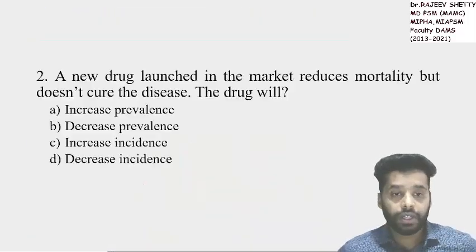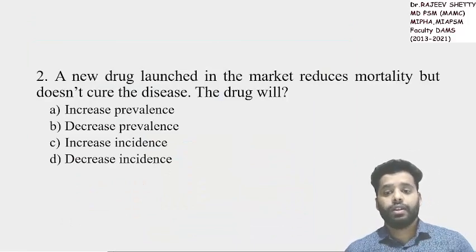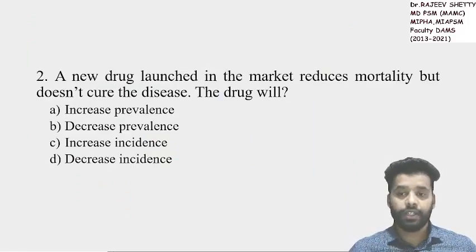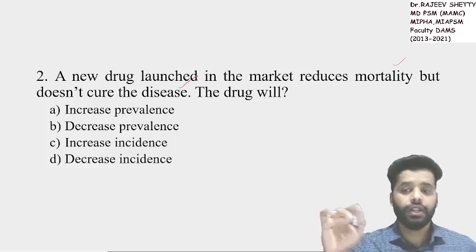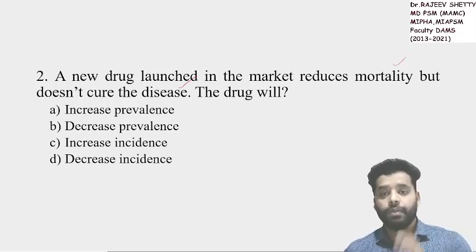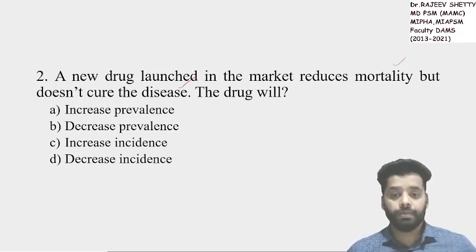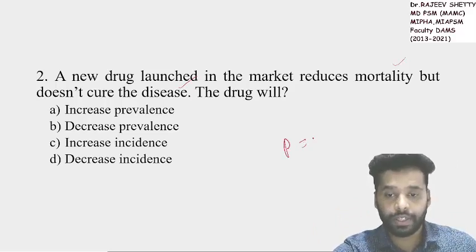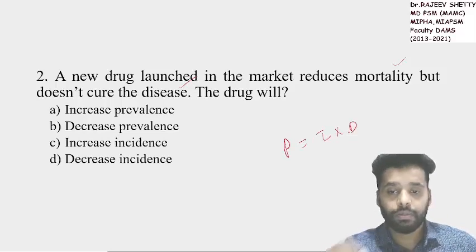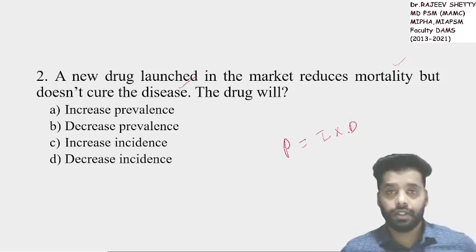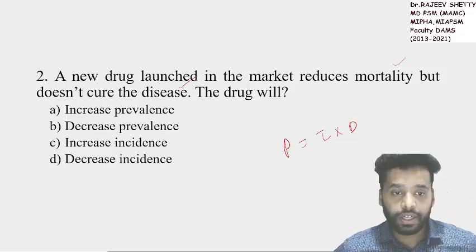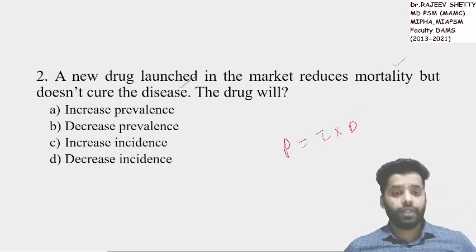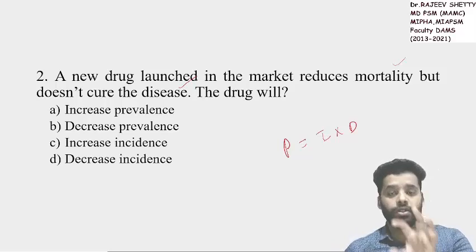Second question. A new drug was launched in the market, reducing the mortality. As you can see here, the drug is reducing the mortality but not curing the disease. So what will happen because of this? You know the equation P is equal to I into D, which has been discussed in your classes. Prevalence depends on incidence and duration. If the drug is reducing the mortality, not curing the disease, it will increase the duration of disease. It will prolong the duration of disease.